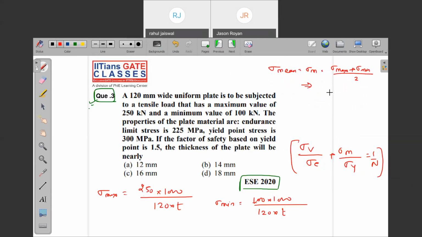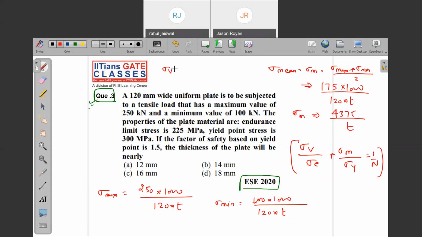If you add and divide by 2, what are you going to get? 250 plus 100 by 2, which is 175 into 1000 divided by 120 into T. Try to tell me in terms of T only. 4375. Just check what I'm writing: sigma M.